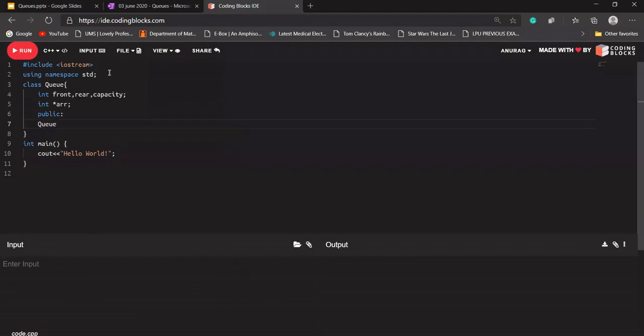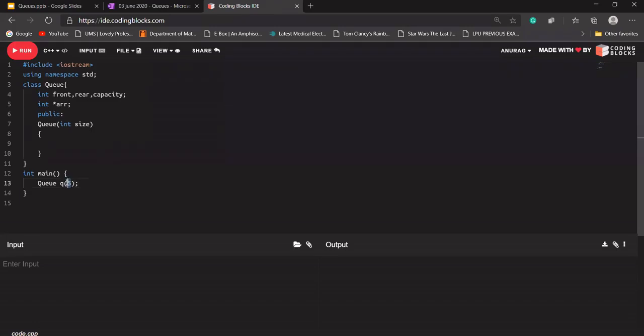As you all know, for a constructor we use the same name as the class. Let's say this constructor will have a size here. What it means is that the value that will be added here, let's say Q, I want to create an object for this Q, and I'll be writing some value here, I'll be writing 5 here.